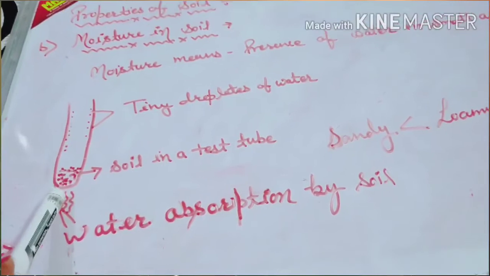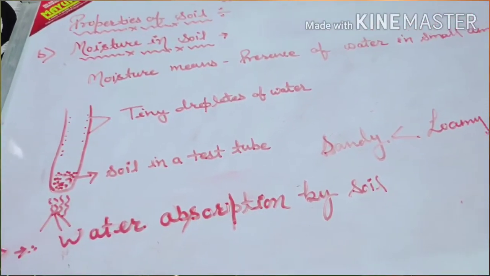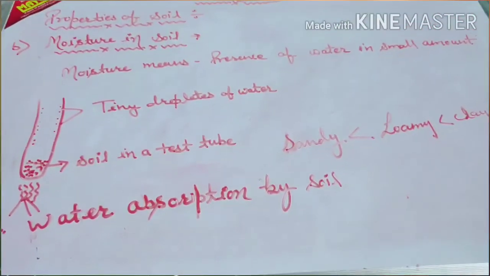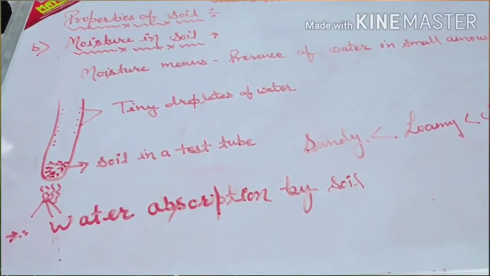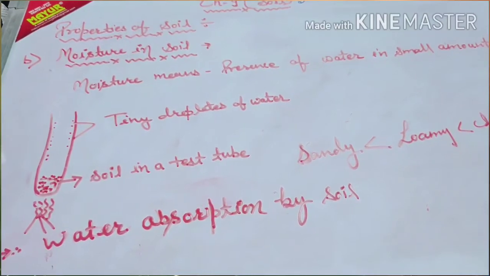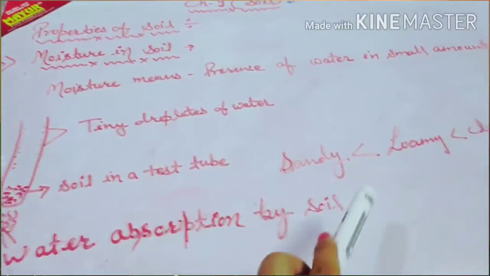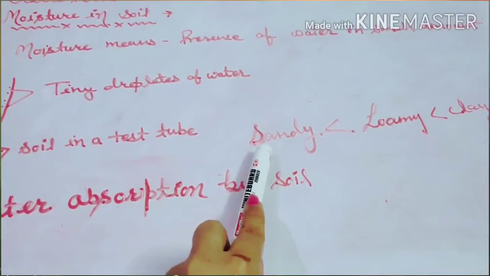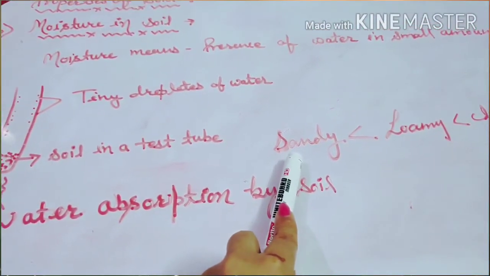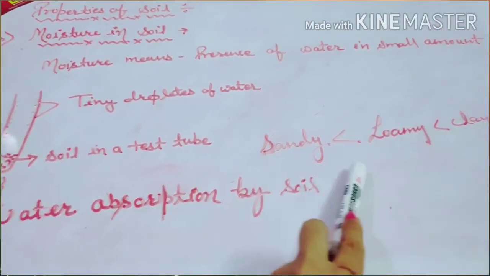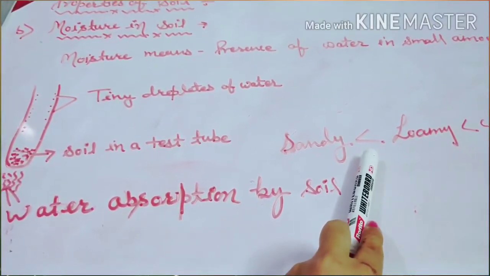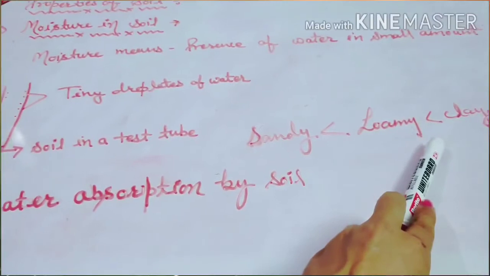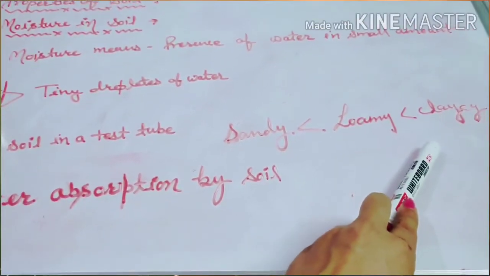Now, if you try to compare the amount of moisture present in different types of soil, you know that sandy soil has the least moisture. Loamy soil has intermediate moisture, and clay soil has maximum moisture.